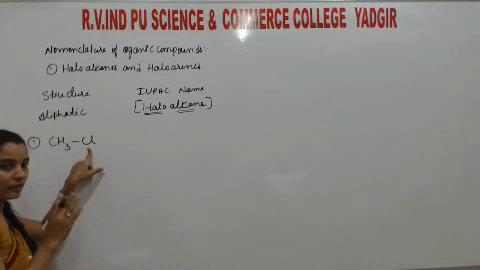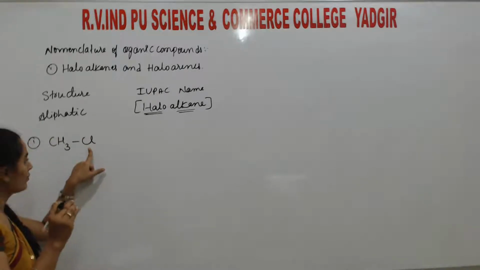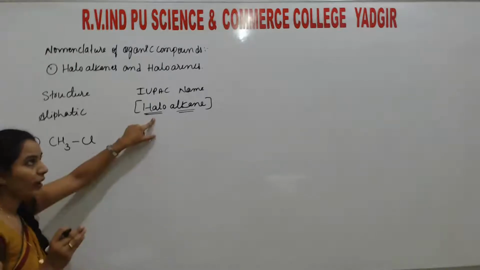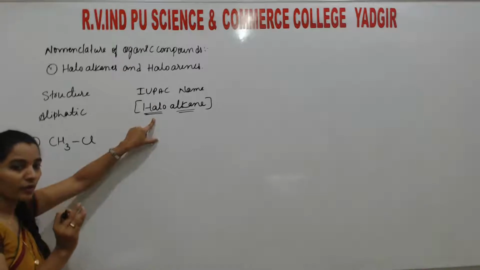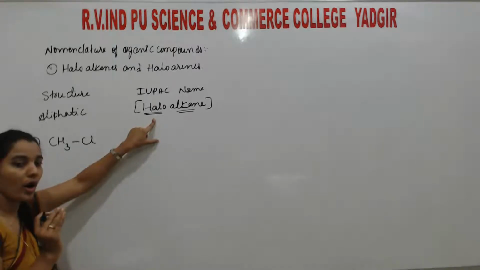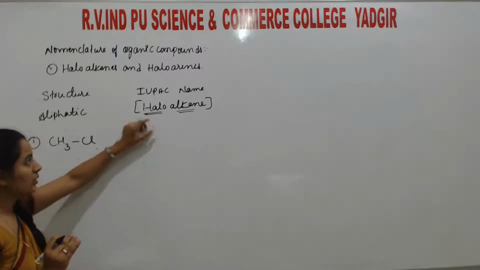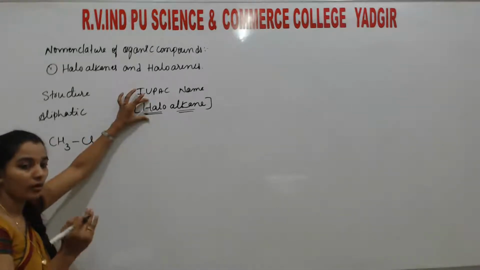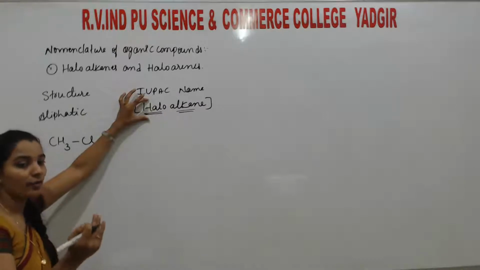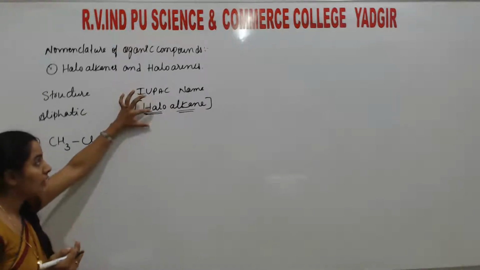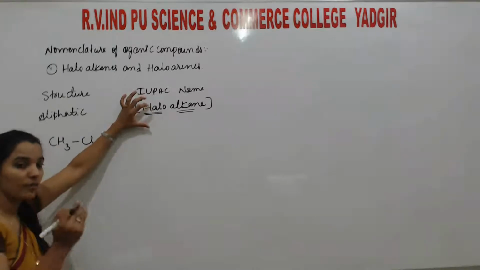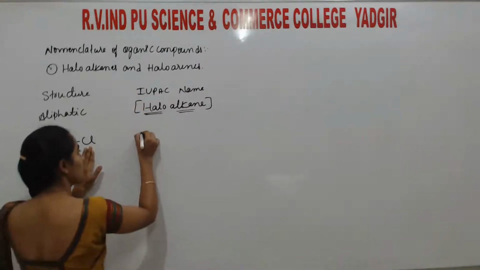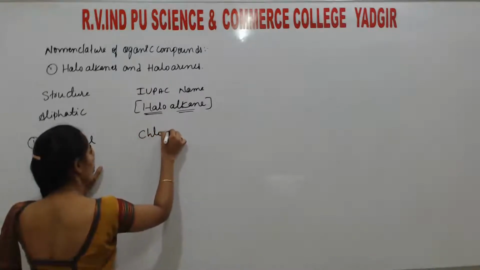Cl, of course, is the halogen. Often we use the halogens: fluorine, chlorine, bromine, iodine. In the name, halo is replaced by fluoro, chloro, bromo, iodo. Are you getting it? Halo means halogen: fluorides, chlorides, bromides. Halo means fluoro, chloro, bromo, and iodo. So here a Cl atom is there, that's why it is chloro.